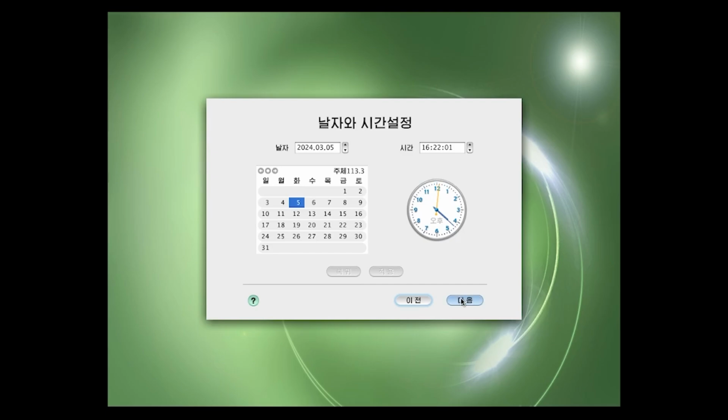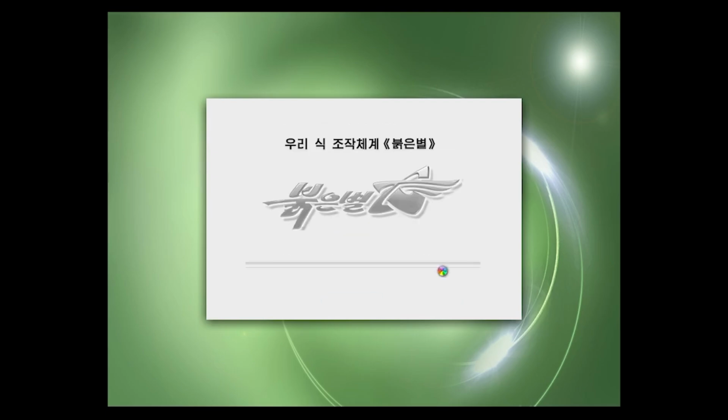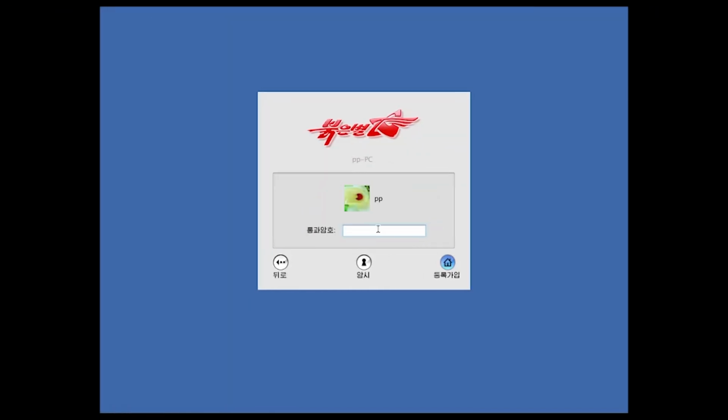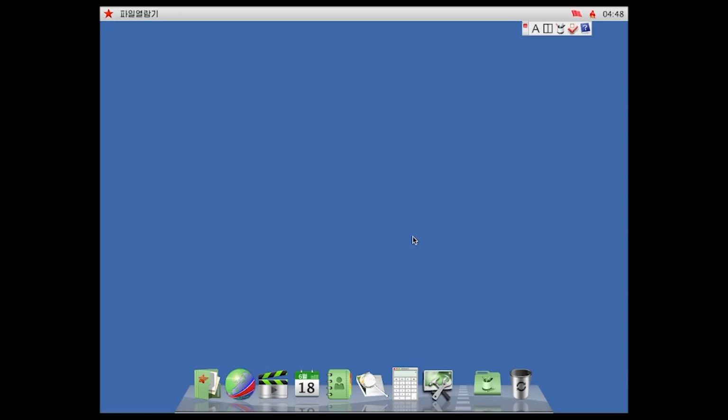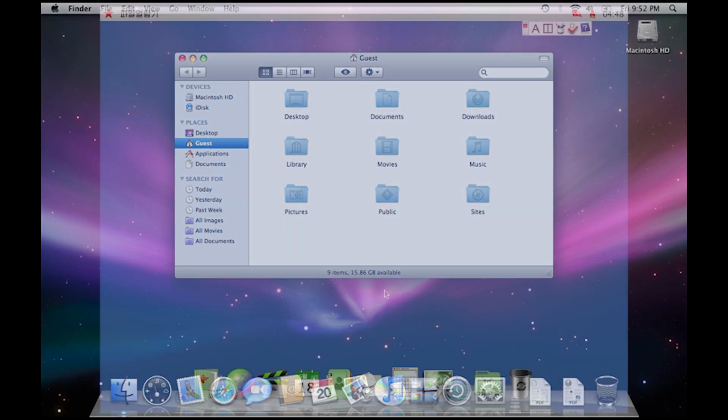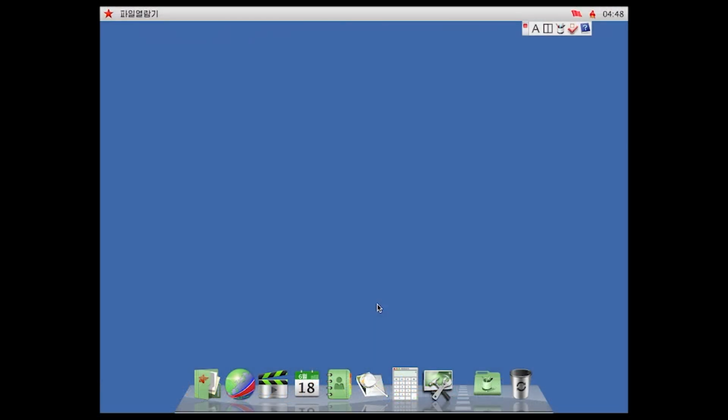Okay, I'm gonna just hit yes, yes. Yep, that looks like it's wanting to install to disk. Sure, I would love to have your spyware, North Korea. Thank you so much. Ladies and gentlemen, we are in. I just put in my password, which is PP. Don't worry about it. Okay, I was just trying to make a joke that it was like Mac OS, but really bad. But like they really did just try and copy Mac OS. This is like not even trying to hide it at all. This is just Mac OS.